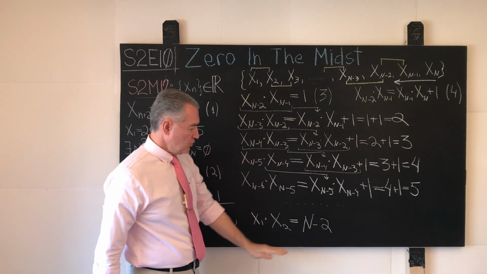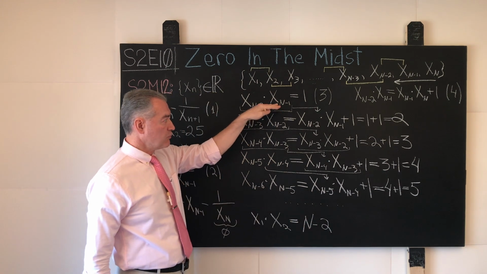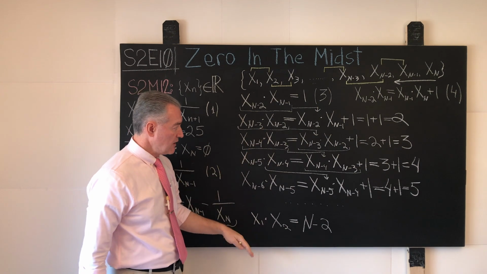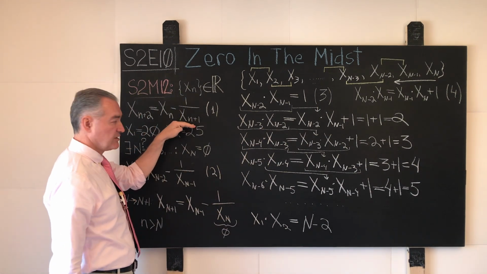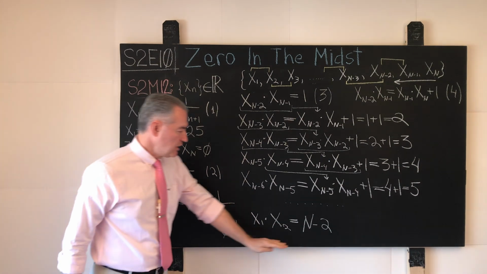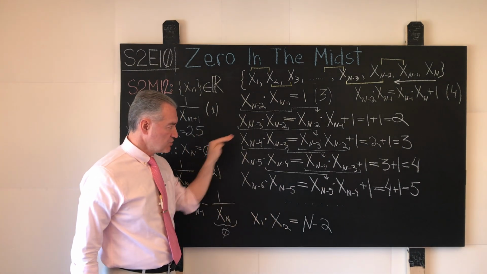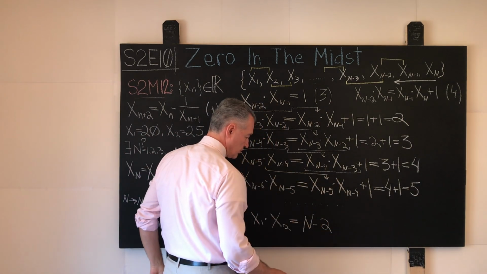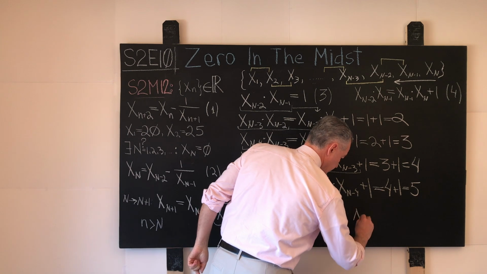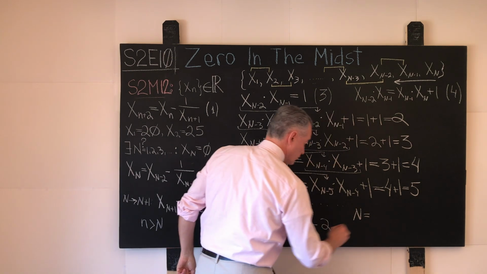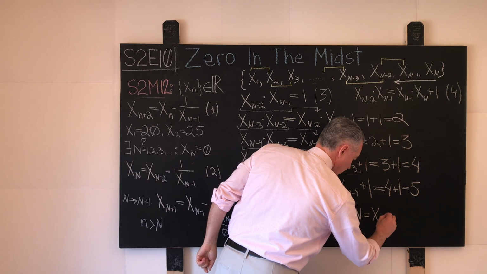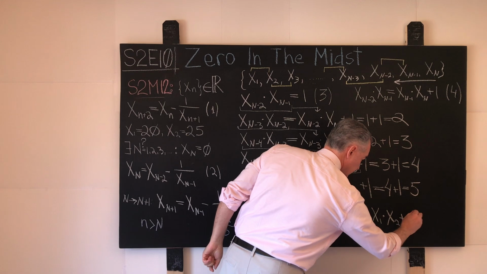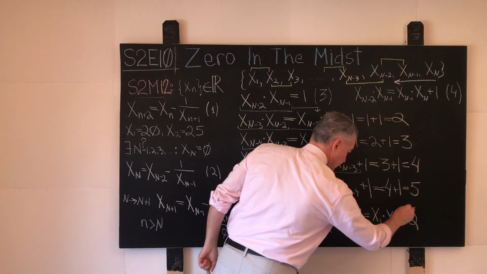We counted the number of all products of the immediately adjacent elements in that sequence pretty much by exercising the given recurrence relation. We counted the number of such strings on the board as n minus 2. Consequently, it follows that the number n, this is our big result, will be equal to x sub 1 times x sub 2 plus 2.